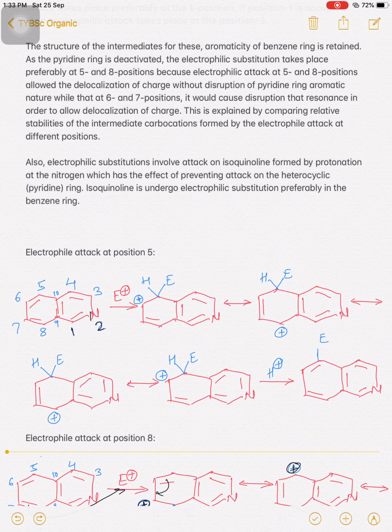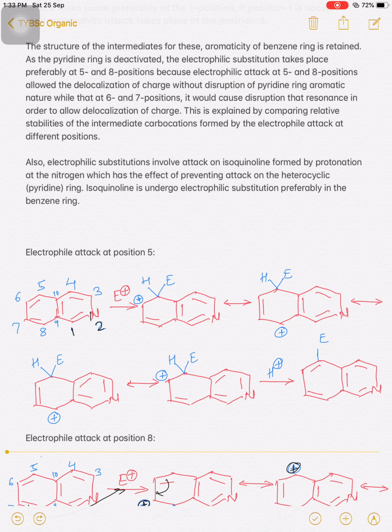It is also explained that electrophilic substitution involves attack on isoquinoline which is formed by protonation at the nitrogen, which has the effect of preventing attack on the heterocyclic ring. Isoquinoline undergoes electrophilic substitution preferably in the benzene ring.